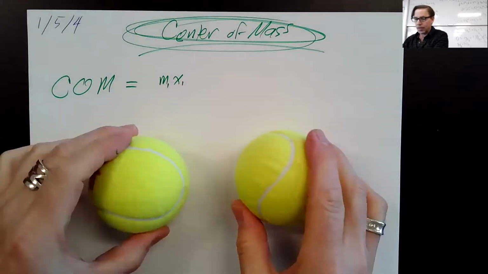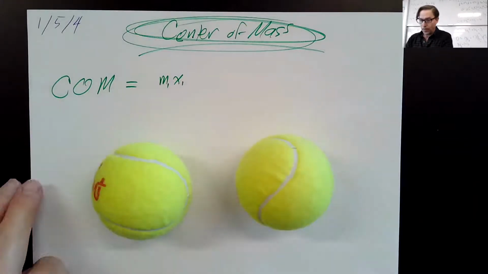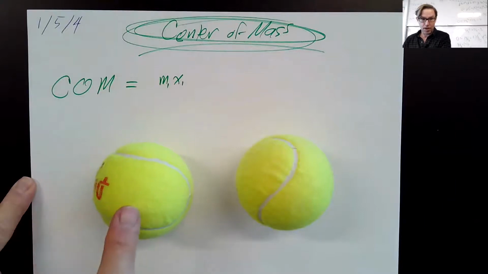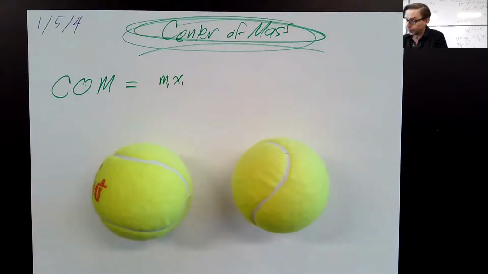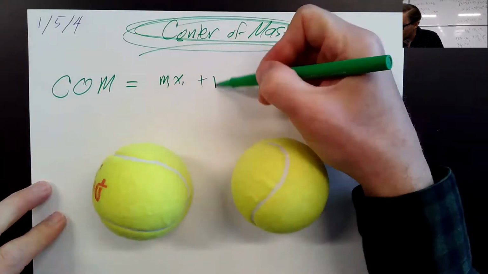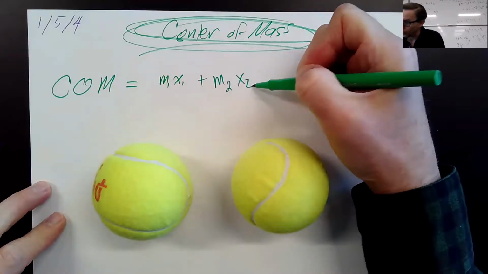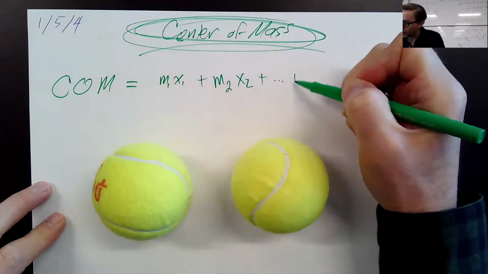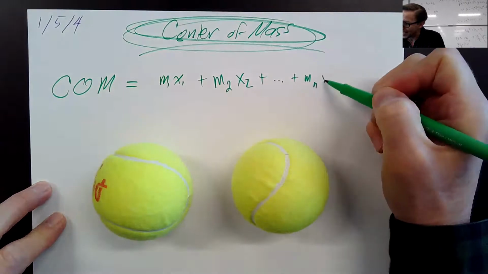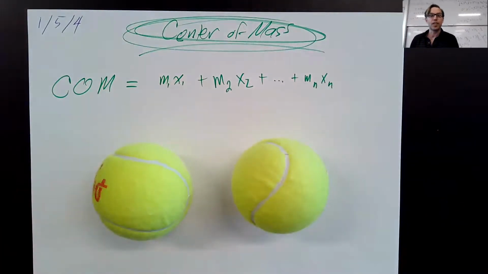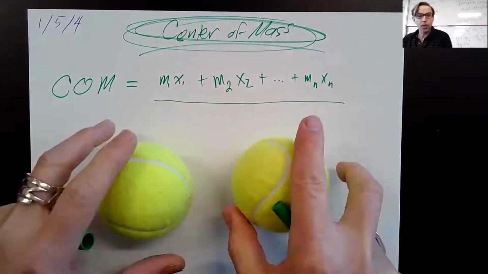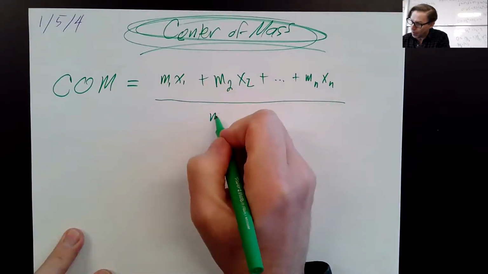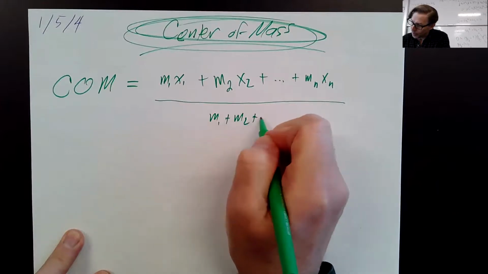So if I want to talk about these two, I could call this 0, and then measure how far it is out to here. That would be x1, and then from here to here would be x2. So m1 x1 plus m2 x2 plus ... plus mn xn. However many objects I have, and I'm going to divide by the total of all the masses, m1 plus m2 plus, add them all up, mn.